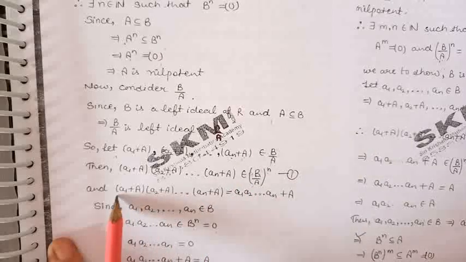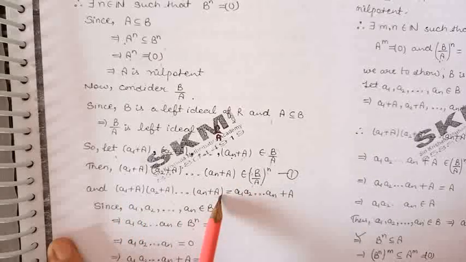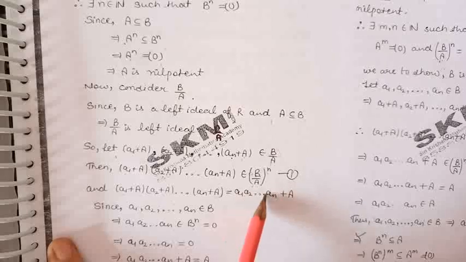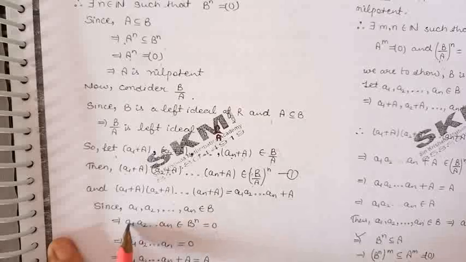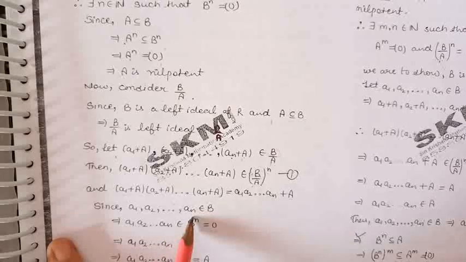Now by definition, this product can be written as a1 into a2 into a3 up to an, plus A. Because these elements belong to B, a1 into a2 will belong to B square, a1 into a2 into a3 belongs to B cube, and so on. So the product of these n elements will belong to B raised to the power n, and B raised to the power n is 0 because B is nilpotent.